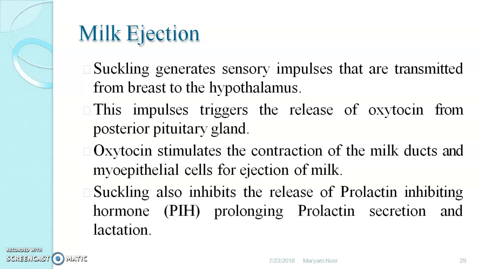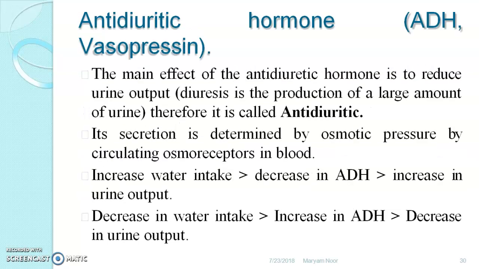See again the role of oxytocin. Now the antidiuretic hormone. The main effect of this hormone is to reduce urine output. Diuresis is the production of a large amount of urine, therefore it is called antidiuretic. It prevents formation of a large amount of urine. Its secretion is determined by osmotic pressure, detected by circulating osmoreceptors in the blood.